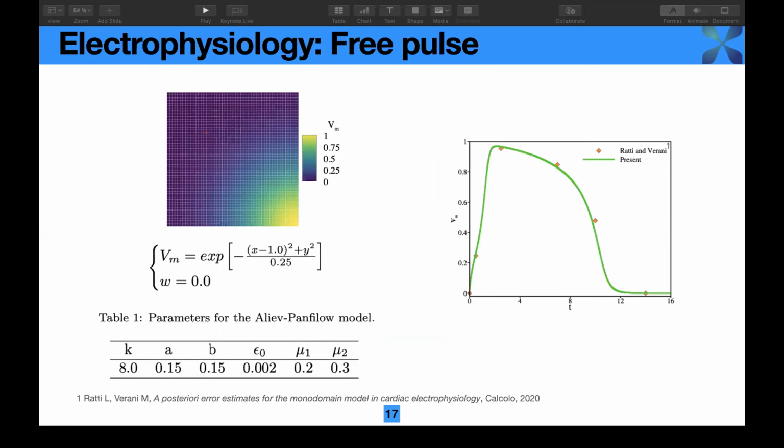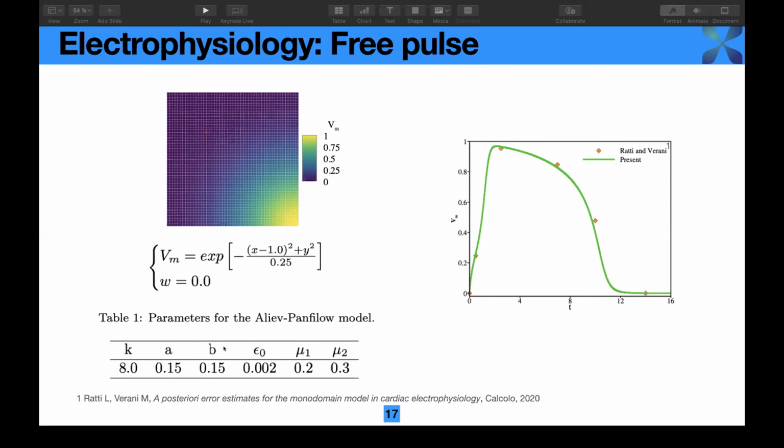And this is the free path. We initialize the transmembrane potential using this equation. After that, you can see the propagation of the transmembrane potential in this profile. And here, a very steep increase, and then followed by a depolarization.